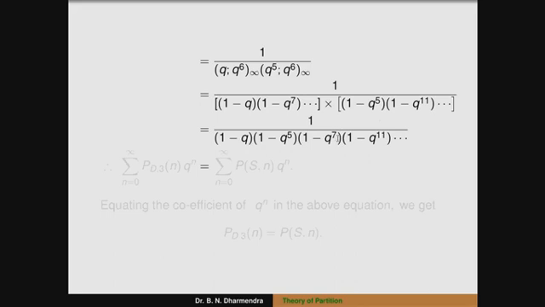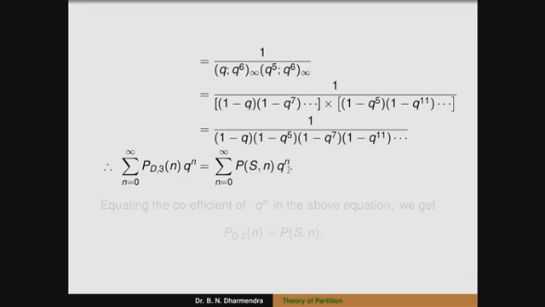Okay, so finally we can show that the summation from 0 to infinity of p_d,3(n), the number of partitions of n with distinct terms not containing a multiple of 3, into q^n is equal to the summation from 0 to infinity of p_S(n), where S contains 1, 5, 7, 11, likewise.